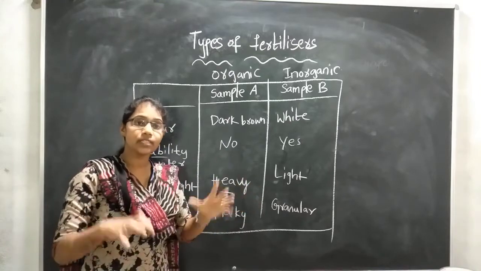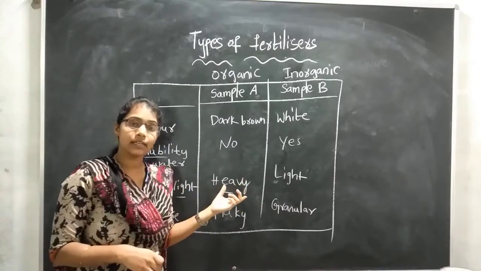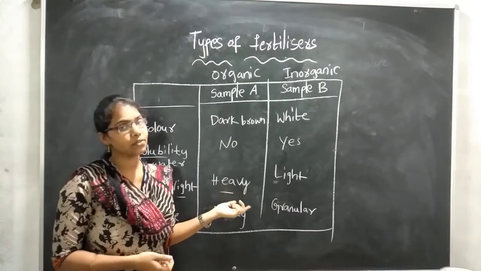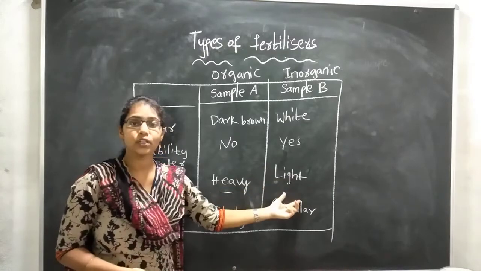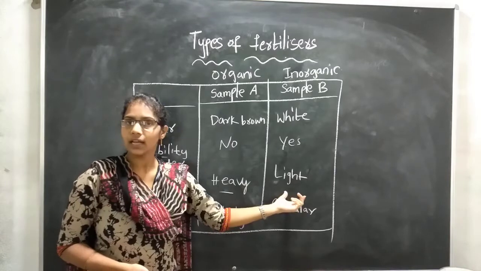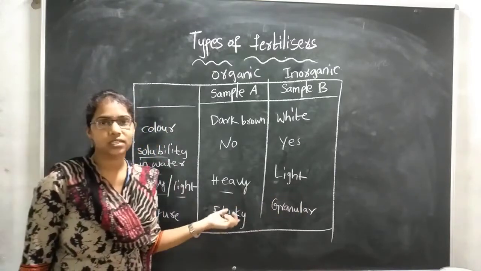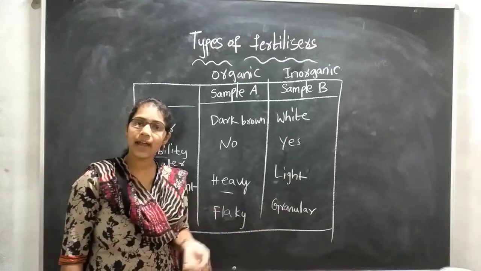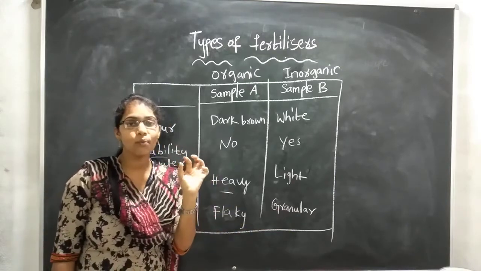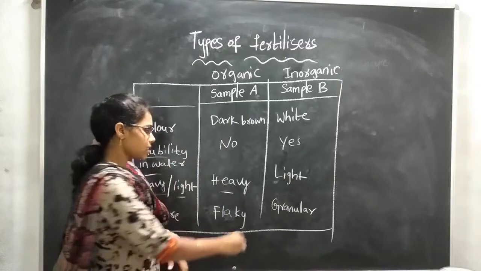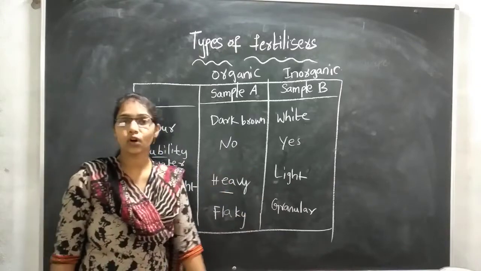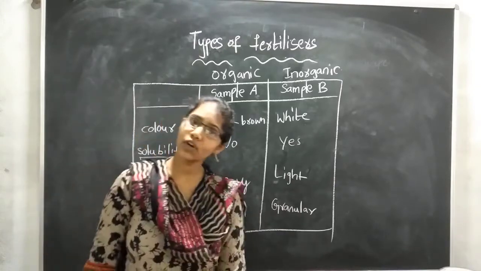If we store all these at once, the weight of organic fertilizer is very heavy, whereas inorganic fertilizer is very light. So how is their texture? It is flaky to touch, and also granular, like small balls. I have shown you, no children. This is the difference between organic and inorganic fertilizers. So have you understood, children?